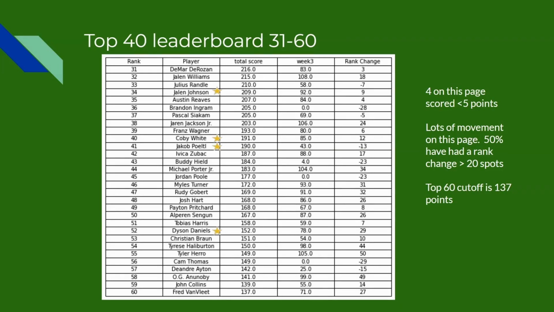Finally, Dyson Daniels down at 52. So Dyson's been getting a lot of attention for his defensive stats, his steals, his blocks. Just recently, he's been able to get a few more points, which is good. Free throws have been bad, but what I want to point out about Dyson is he's sitting here as the 52nd player on the year, but he didn't play very much in week 2. He might have got one game and then got hurt and then sat out a handful of games. And that really is punishing in this metric because week 2 he would have scored 0 points. So I think to be back as the 52nd player is really strong from Dyson.